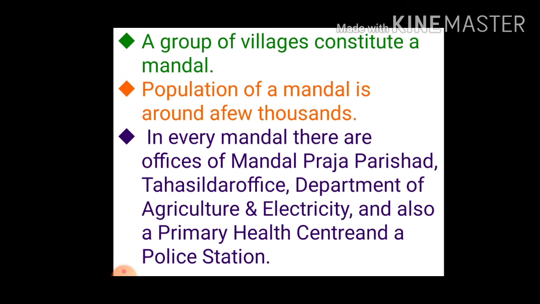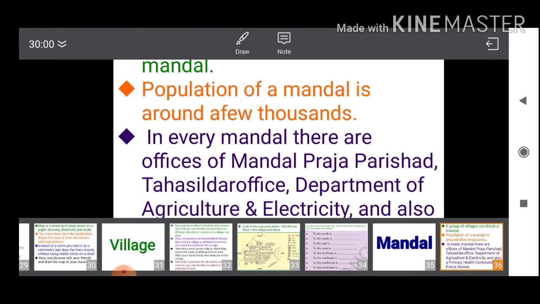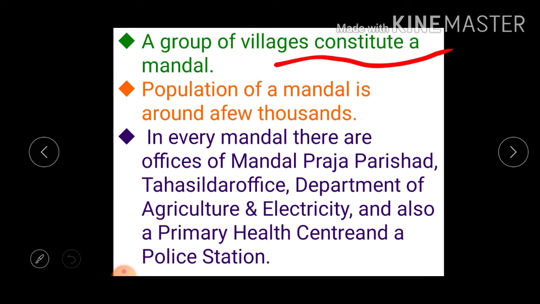Now let us see the mandal. All the villages constitute a mandal. A group of villages constitutes a mandal. The population of a mandal is around a few thousands. In villages, populations of thousands and of less than 1,000 are seen. So all these villages constitute a mandal.